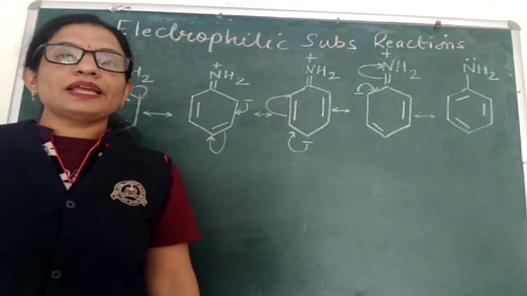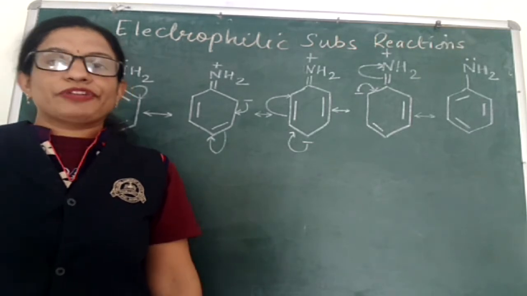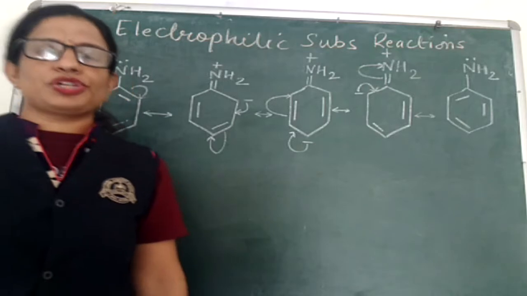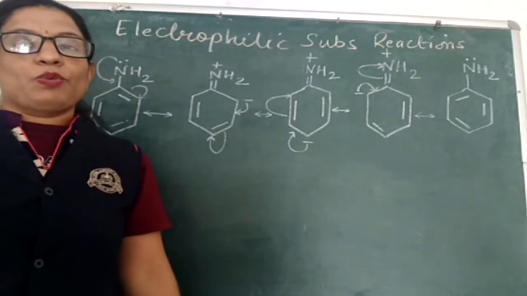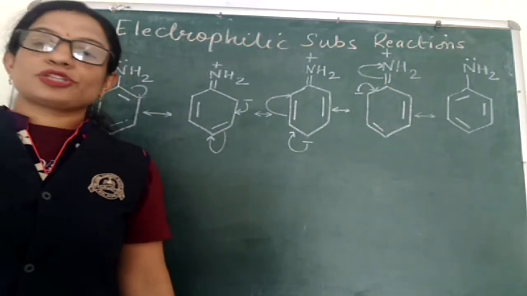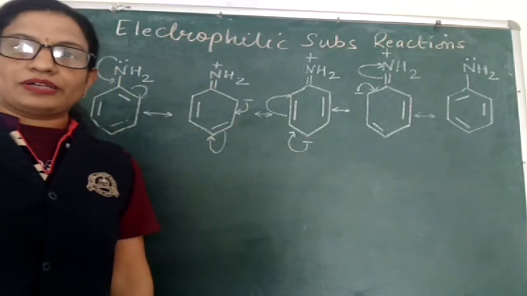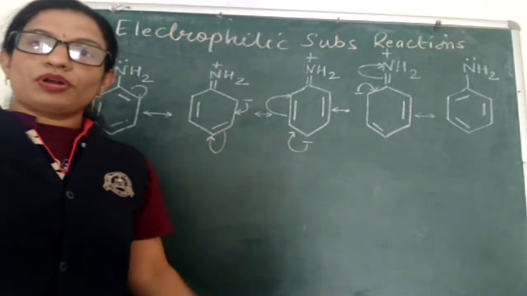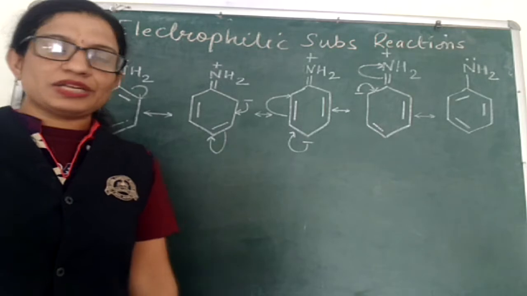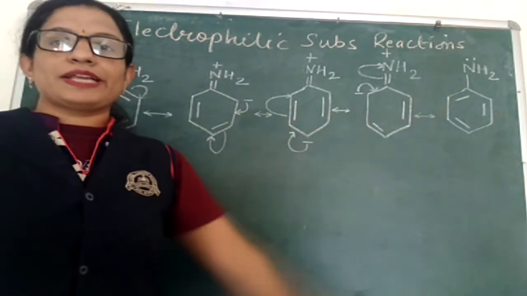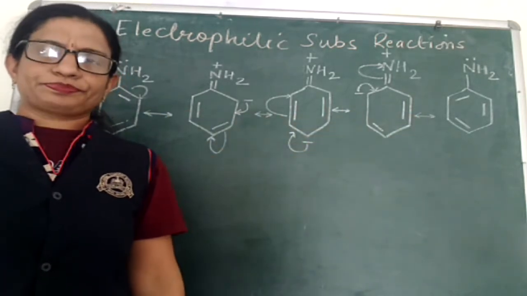And the directing effect will come from its resonating structures. The resonating structures are already in front of you, which we drew for discussing its basic nature. These are the various resonating structures of aniline.